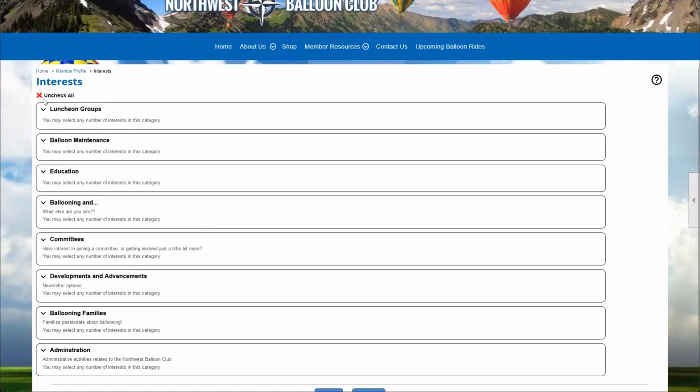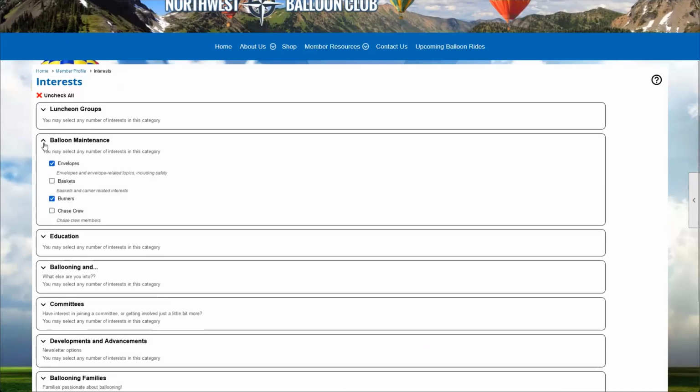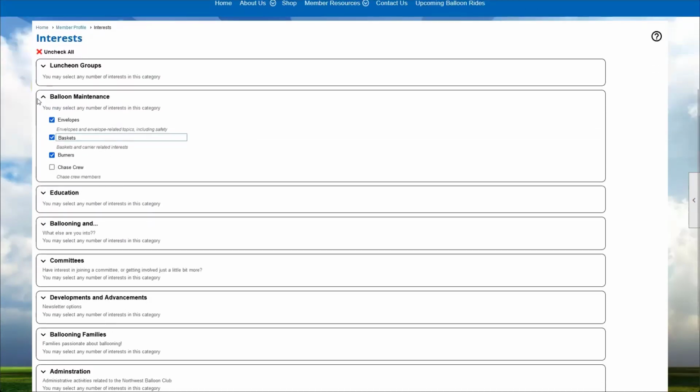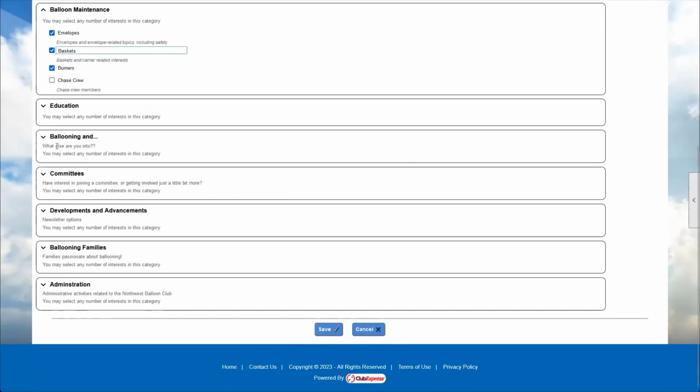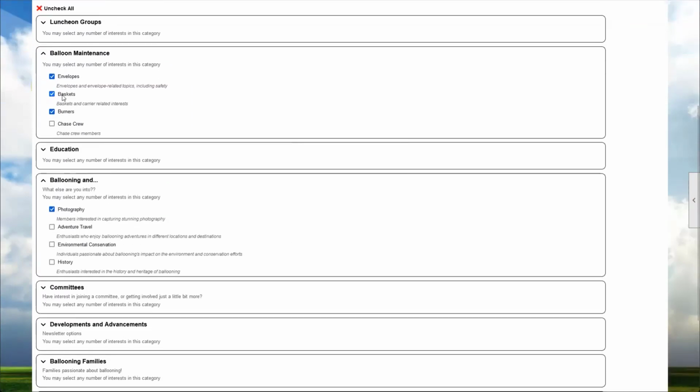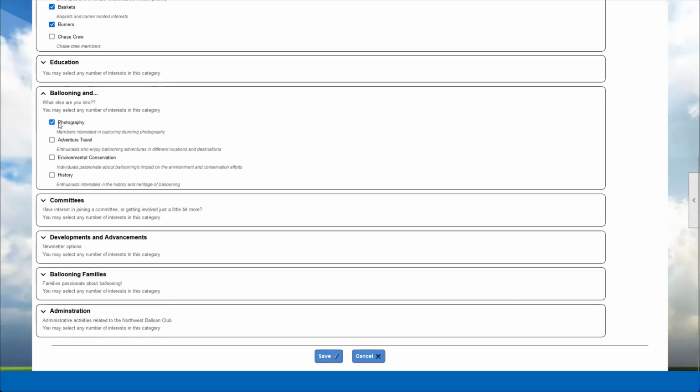And once again, we'll see this same screen where we can see all of our different categories. We can drop these categories down to select different interests that we might have. So we can say, as Martin Smith, the admin that I'm currently logged in as, I'm going to add a few extra interests or even remove interests. So we'll say, hey, I've become interested in hot air balloon baskets, but I'm not really into the photography anymore, so I can remove that interest.